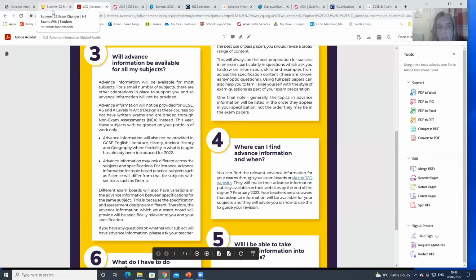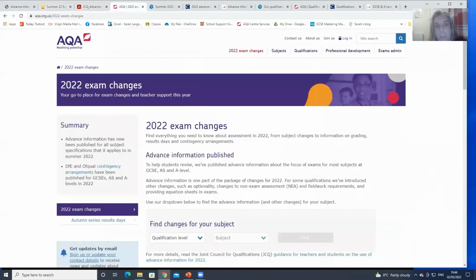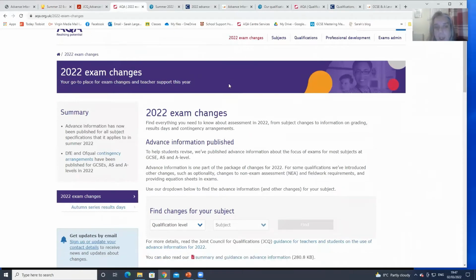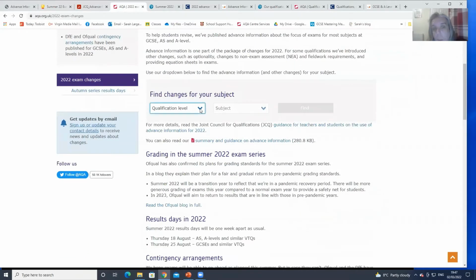Simple possible terms. So where can we find the advanced information? Well, each of the exam boards have got a lot of information about the 2022 exam changes. So AQA, you can see it right there in red. You click there, we can go through, you can find changes for your subject.